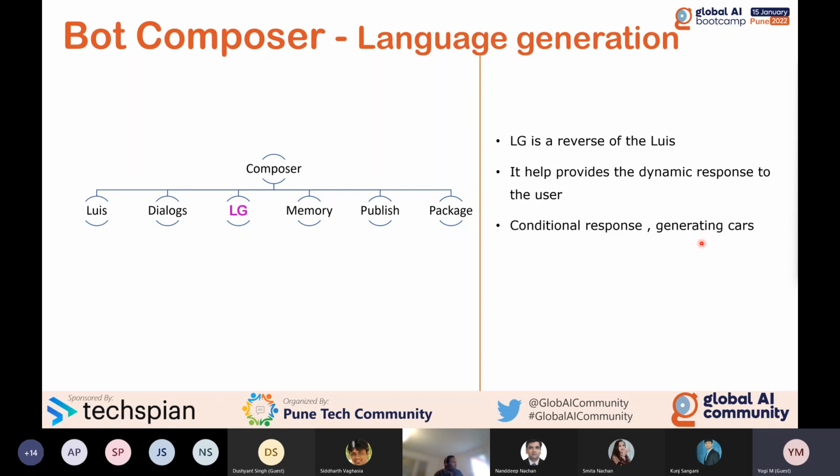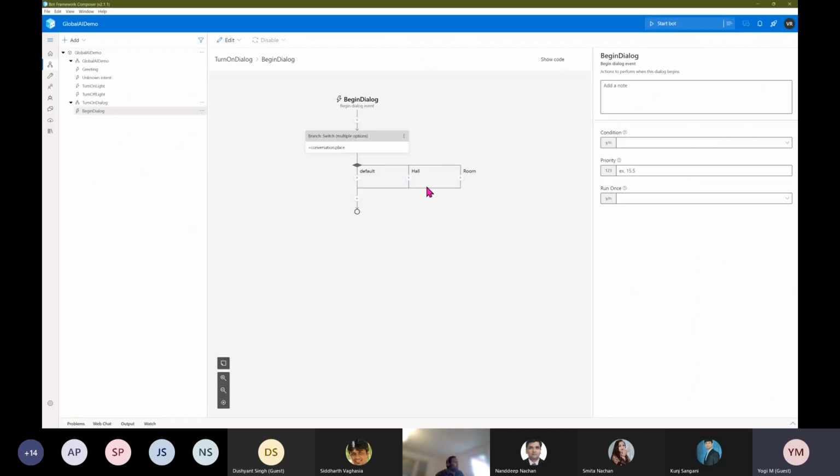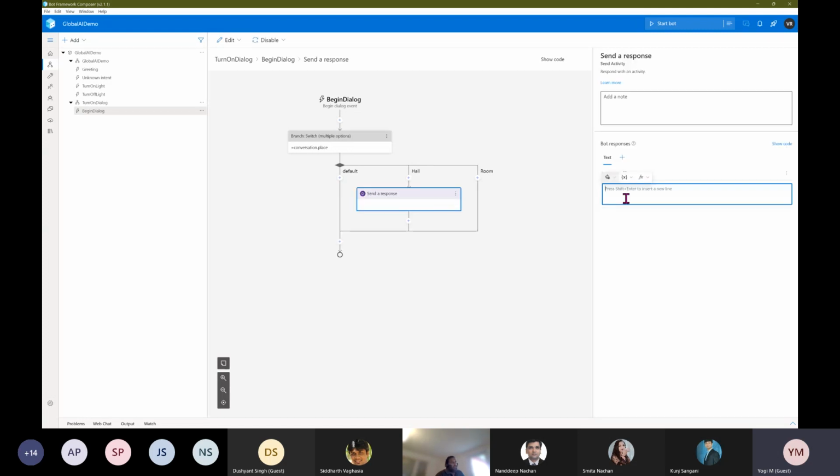So the third step is sending the response to the user. Go back to the application. I'm going to define my response. Go to Hall. I send the response to the user. Send a response. You have to use this option to send the response.